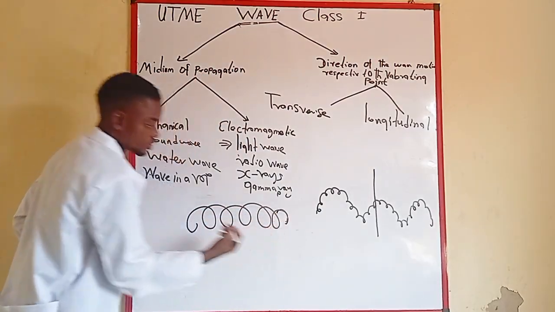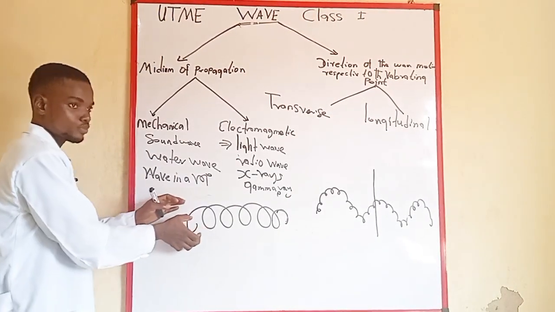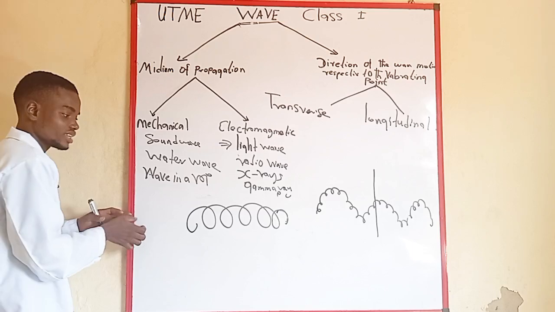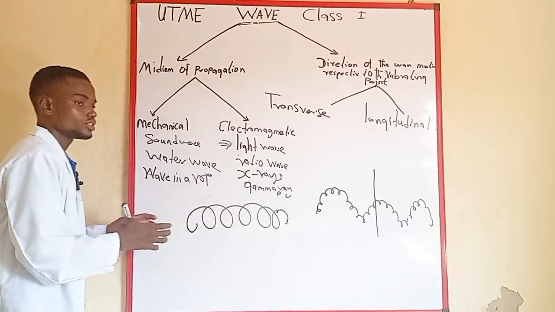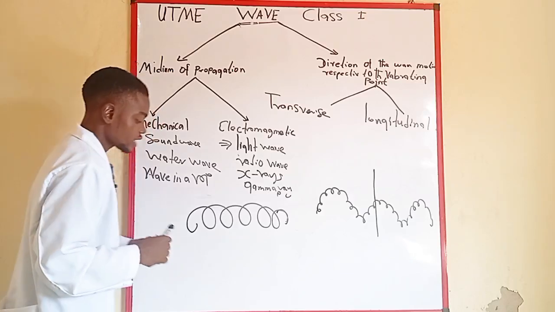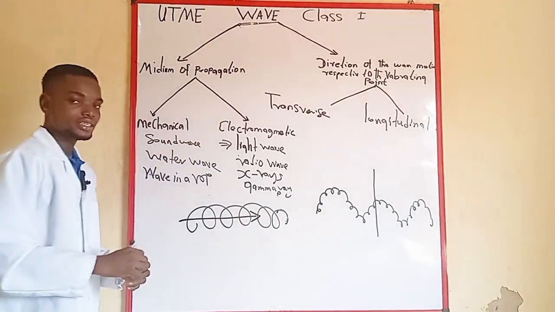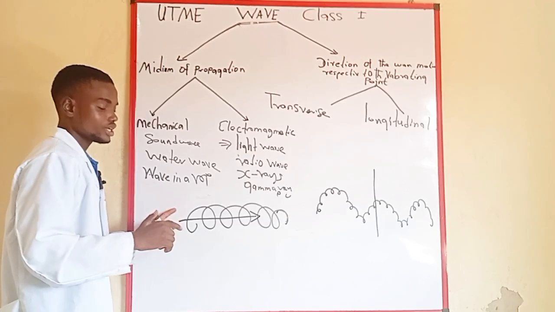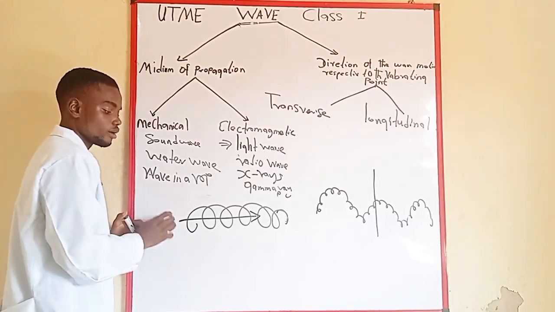There is another way to have a string in this form. Now this string that you're seeing here, let me say I tie this part to a wall, and here I expand this part and release it. It is going to compress and again expand, compress and expand until it cools down. What happened? I have vibrated this wave here, and as you can see, the wave direction or the wave motion occurs in the same direction with the vibration.